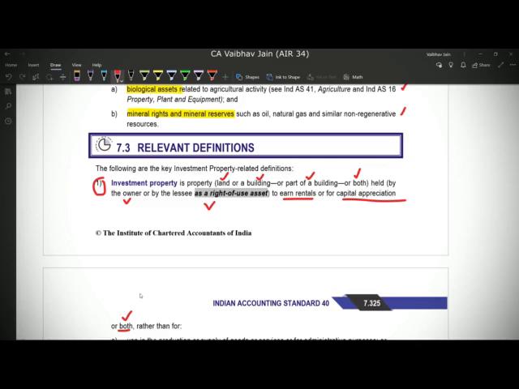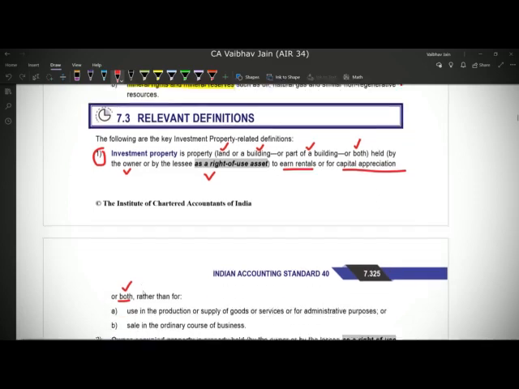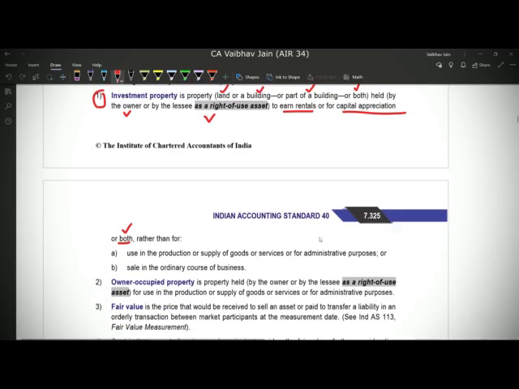So investment property, I'll summarize it again. It is a property. Property means land, building or part of building, or land and building both. It is a property which is held either by ourselves as an owner or we have taken it on lease. And what are we doing with the property? We are either giving it out to someone for earning rental income, or we are holding it for capital appreciation, or both. Now this does not cover two kinds of properties.